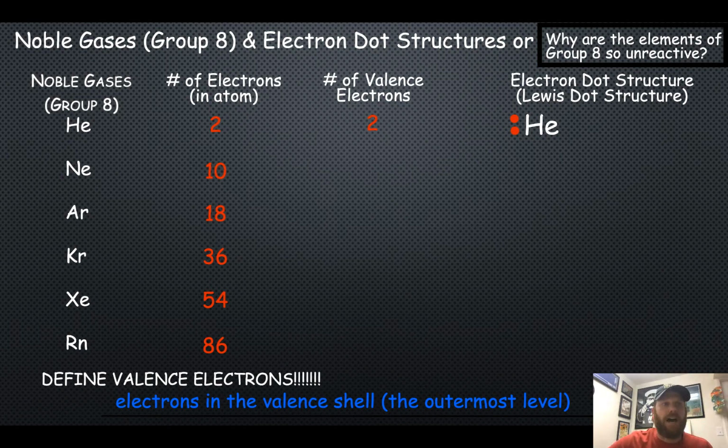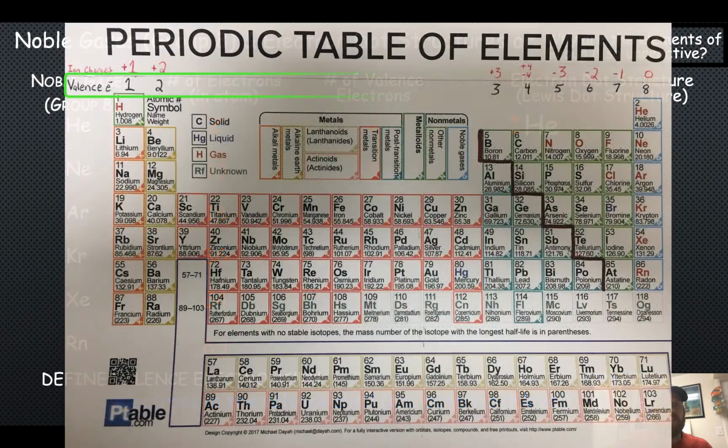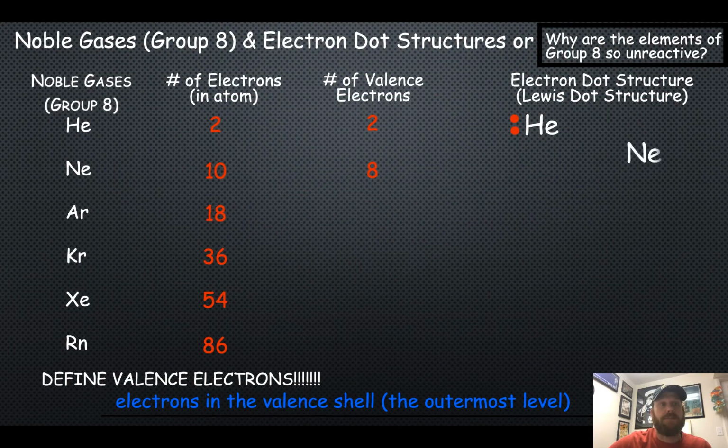An atom of neon would have 8 valence electrons. I can see this by looking at my labeled periodic table. Start by writing the symbol for neon. Then start putting dots around the symbol. Please follow this next rule for every element except helium. You put a dot on each side of the symbol before you start pairing up dots. The most dots you can have on any side of a symbol is 2. For example, putting 4 dots above the symbol and 4 dots below the symbol is unacceptable.